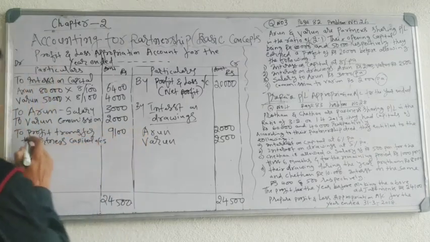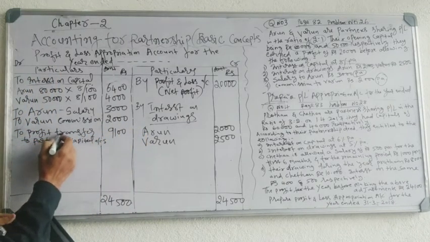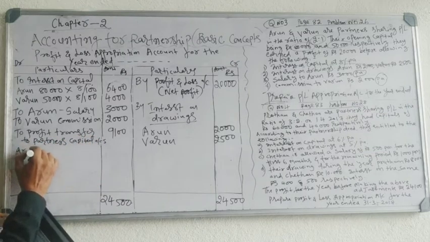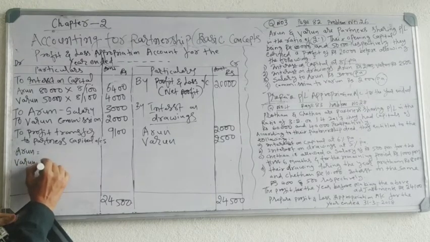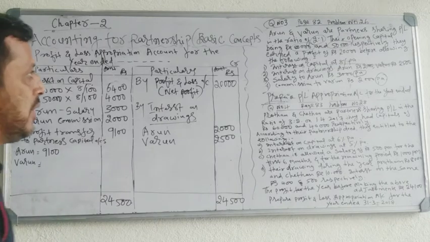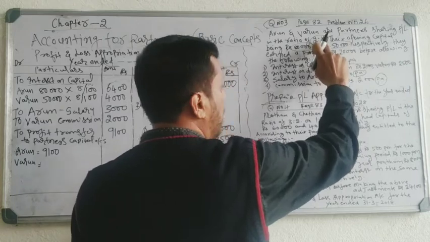9,100. This remaining profit is transferred to partners' capital accounts, Arun and Varun. This profit you have to divide. 9,100 is the profit, divided in the ratio of 2:1. Arun's ratio is 2, Varun's ratio is 1.